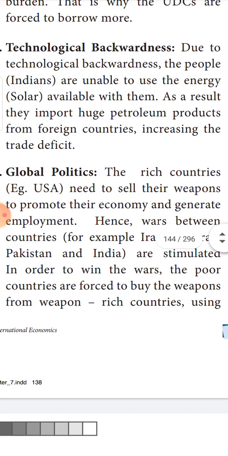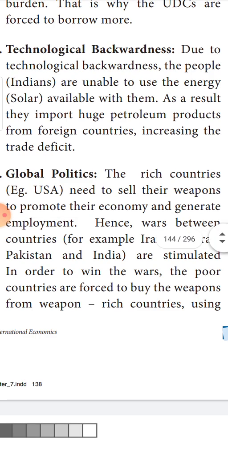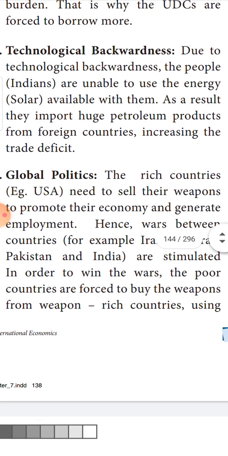Next is global politics. This global politics is mostly done only by the developed countries. For example, very rich countries like USA produce a huge amount of arms and ammunition. When we think of production of food or weapons, those countries choose the production of weapons more, and they have invested a huge amount of money in weapons.